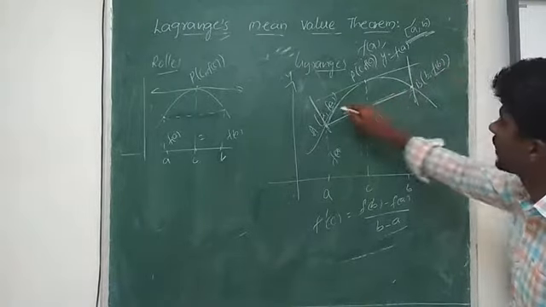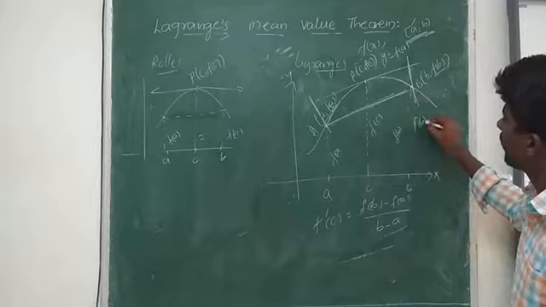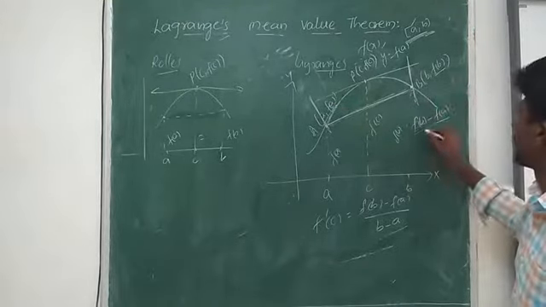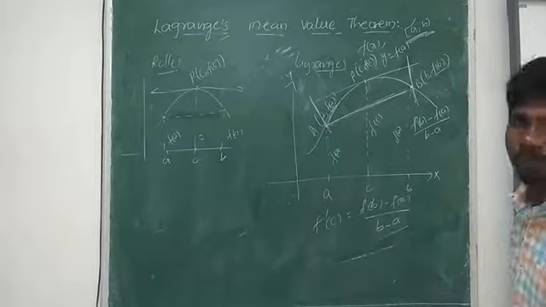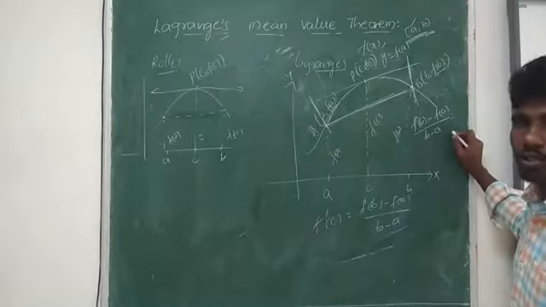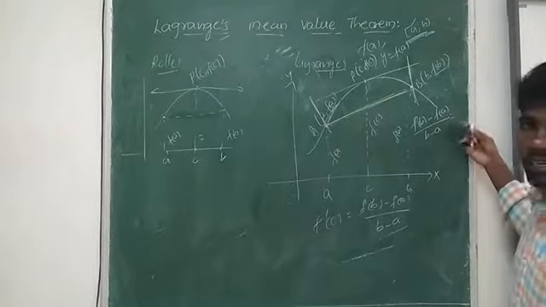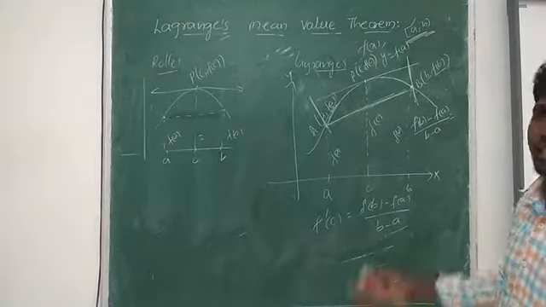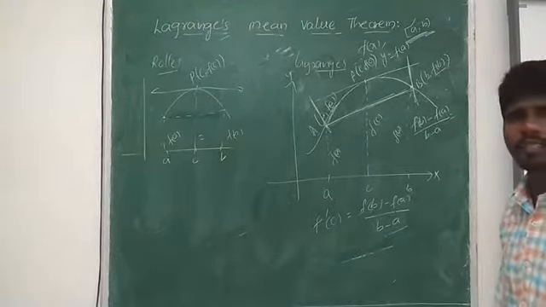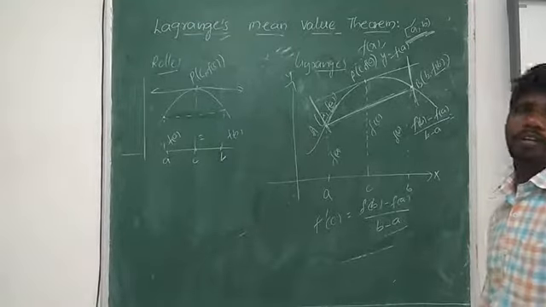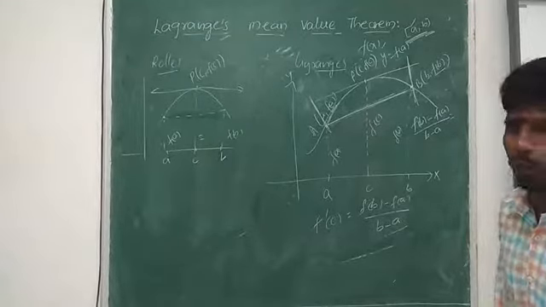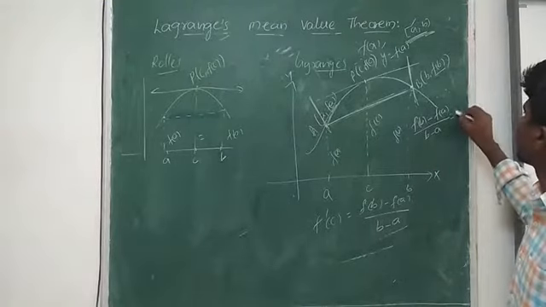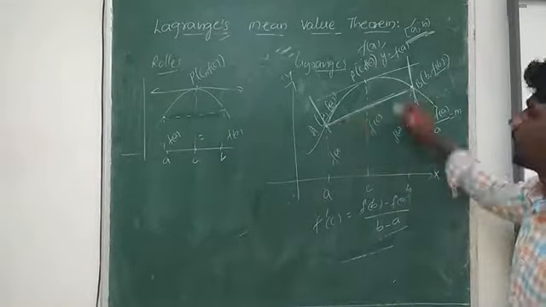So y2 minus y1, f of B minus f of A, by x2 minus x1, B minus A. This is nothing but slope. So how do we indicate slope? Derivative of the given function. In the previous class we discussed that the slope of a tangent is nothing but the derivative of the given function at any point, right? See, f of B minus f of A by B minus A represents the slope of the line AB.